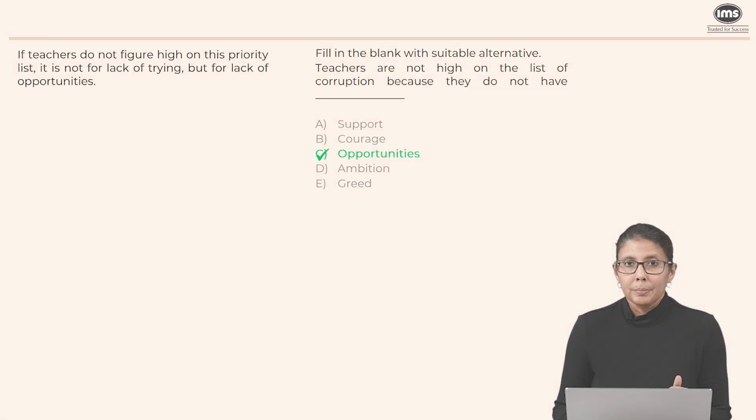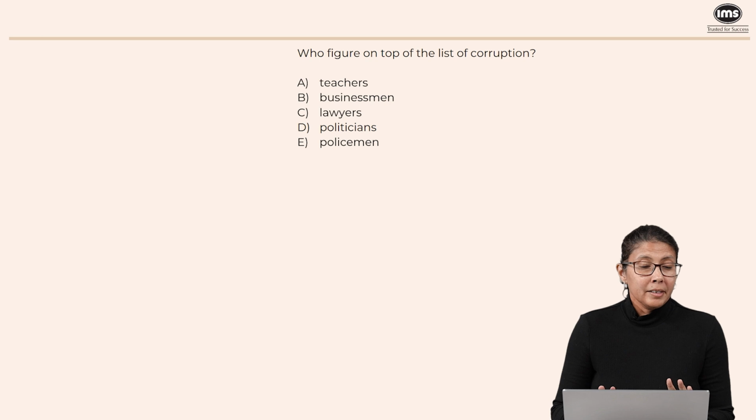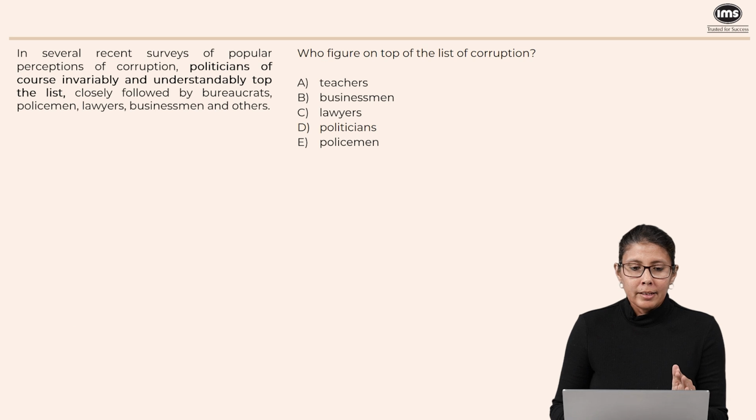Very simple question. Now here again we have a very simple question from the same passage. Who figures on top of the list of corruption? Of course, if you look at the text here, it is very clear that on the top of the list of most corrupt individuals are politicians. And so if I scan the options, teachers would like to be corrupt but cannot be corrupt, so it's not A.